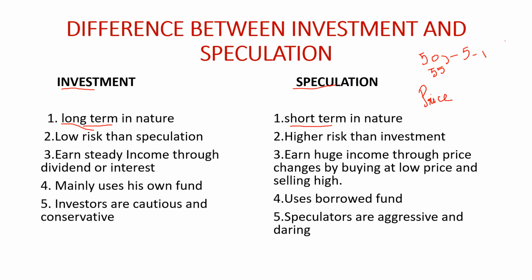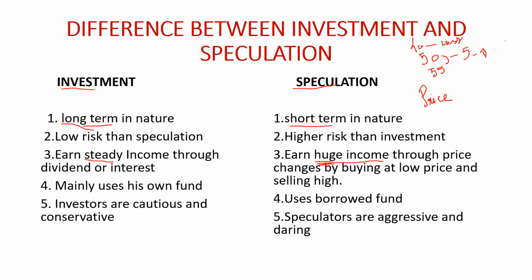Because investment we are doing for a long purpose, even if the prices of the shares decrease today, they might go up next year. So investment is less risky in comparison to speculation. In investment we earn a steady income, but in speculation we earn huge income when we profit, and when we make a loss we might have to incur a huge loss.